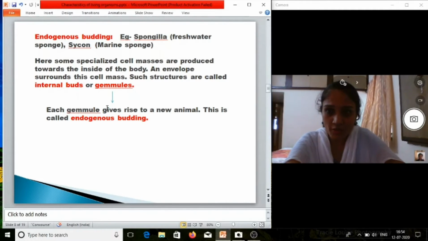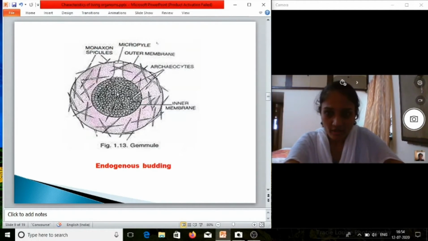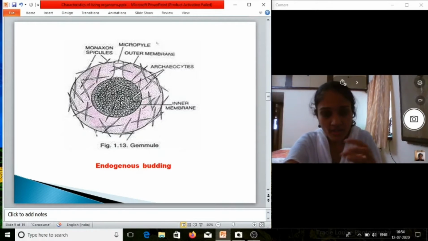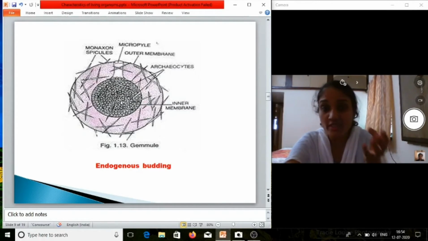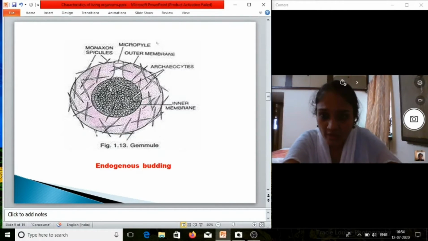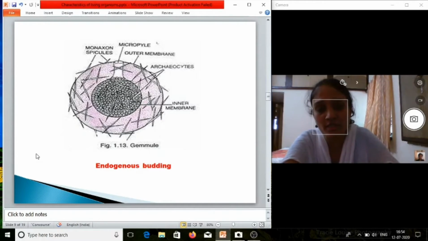Okay, now I am showing you a picture. See, this is the picture of gemmules. Okay, and gemmules are nothing but cell masses which are produced inside the body of the sponge. Okay, so they are known as internal buds because they are produced inside the body. And here you can see one is a gemmule and the plural is gemmules. Each gemmule will form a new sponge. Okay, so this is an example of endogenous budding.